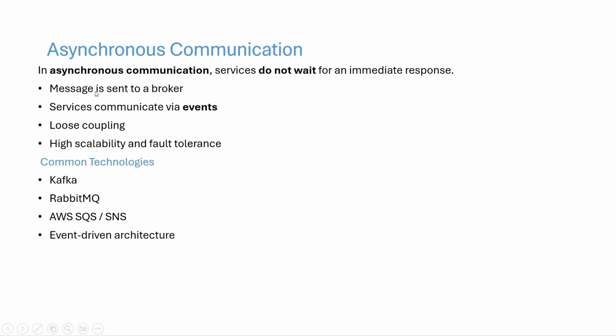A message is sent to a broker, which is Kafka or RabbitMQ. This basically channelizes the message, how our message will be sent and wherever it has to go. The services communicate via events. Loose coupling is there, meaning if one microservice is down, it will not affect the requests of the other microservices that are responding.